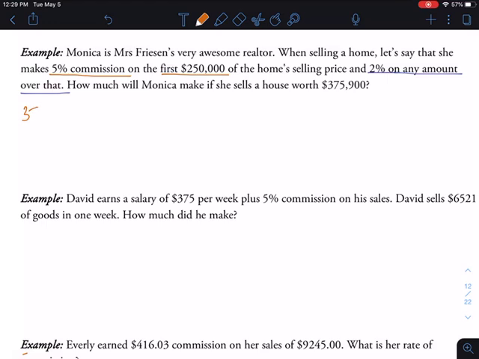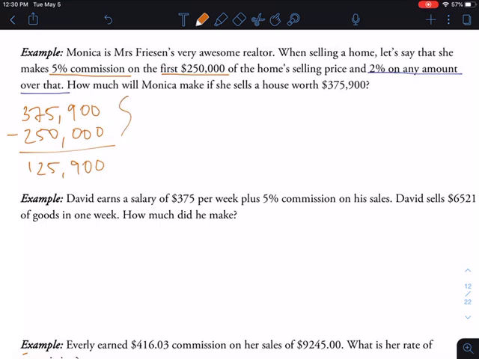So the first thing we're going to do is take $375,900 and subtract $250,000. Of course, you can do this in your calculator. And that is going to give me $125,900 more than $250,000. Now the reason that we're doing that is because the $250,000 is the 5% commission amount, and the amount that's over $250,000 is the 2% commission amount.